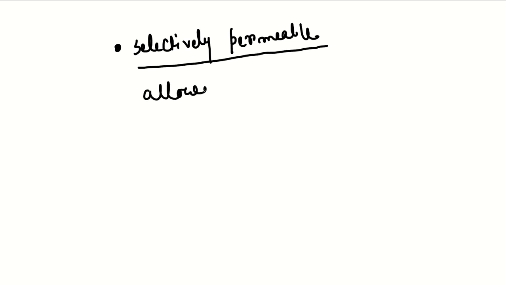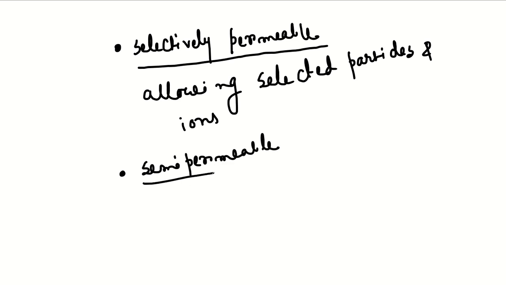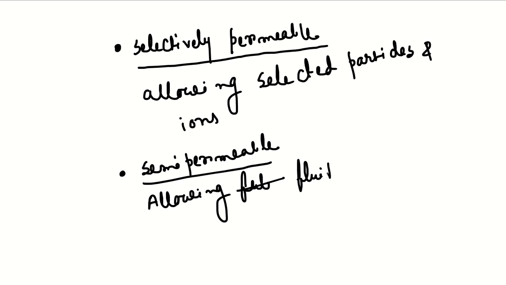One is selectively permeable, that means allowing selected particles and ions, and another is semi-permeable, meaning allowing fluid particles to enter inside the cell.